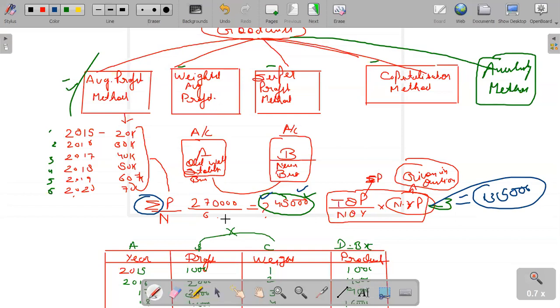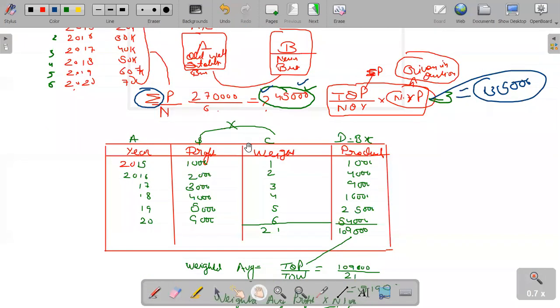The next method is the weighted average profit method. Let's talk about what the weighted average method is. The simple average is not a logical average. Instead of calculating the simple average, we have to calculate the profit by giving it a proper weight, and the weight may be 1, 2, 3, 4, 5, 6. In this method we have to form 4 columns: year, profit, weight, and product.